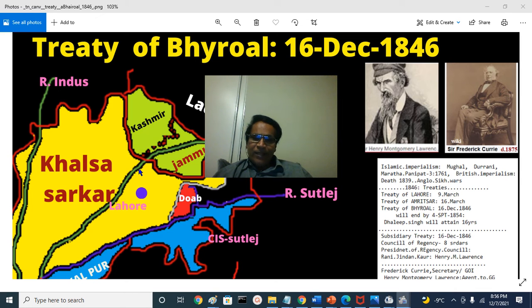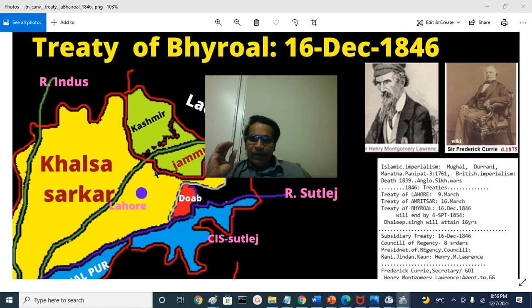That means essentially now there is a legal ruler who is a minor, Duleep Singh, who is advised by the 8 members of the Regency Council, and the head of that Regency Council is Henry Montgomery Lawrence, and Frederick Currie is the resident in the Khalsa Darbar court.